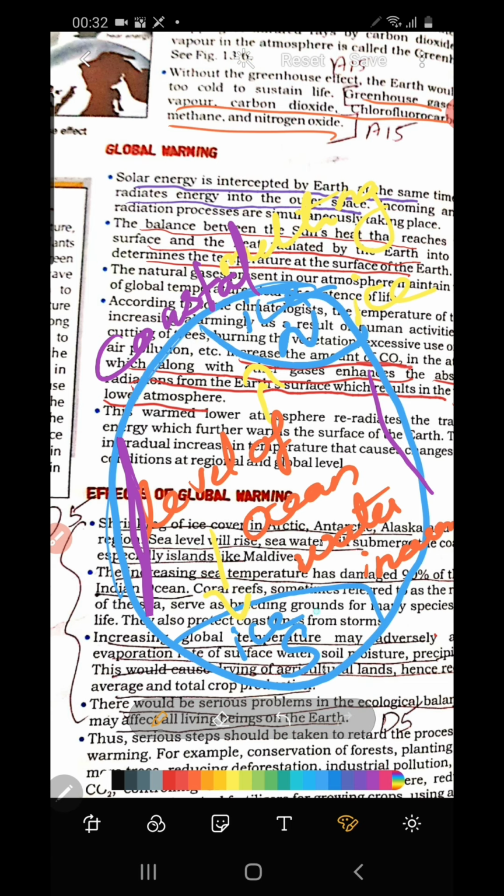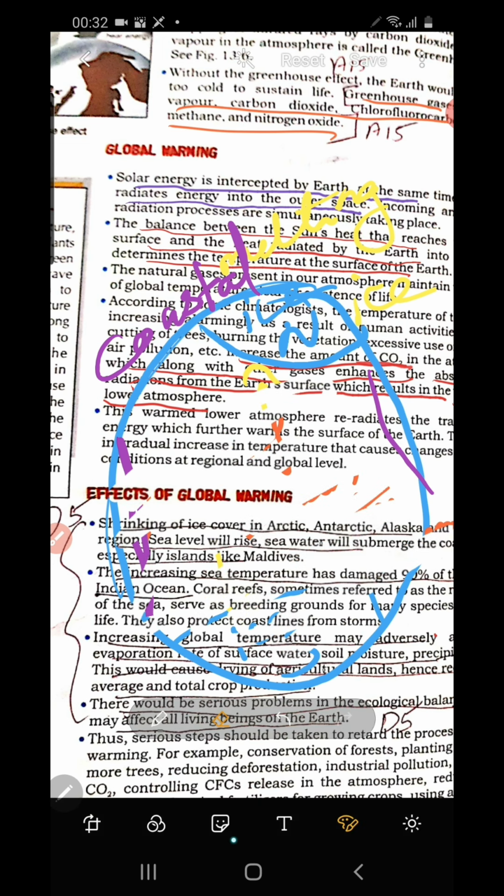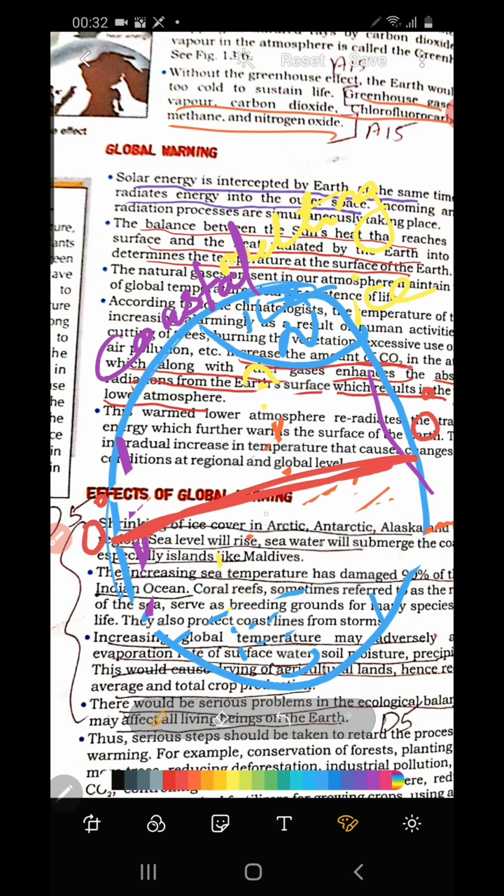Then another serious impact is for people who are living in the equatorial region, the middle of the earth. Here the maximum temperature is always there, so the temperature will become beyond the level of toleration.